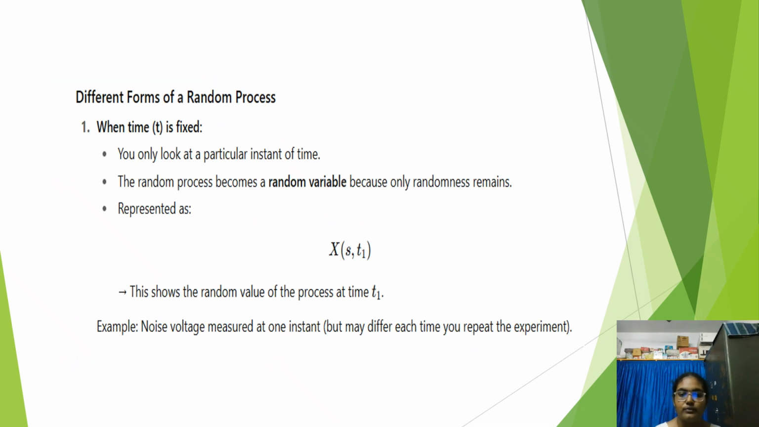Now let us see different forms of random process. First, when time is fixed, that is, we look at a particular instant of time, the random process becomes a random variable because only randomness remains. It is represented as capital X of s comma t1. This shows the random value of the process at time t1. Example: noise voltage measured at one instant, which may differ each time we repeat the experiment.